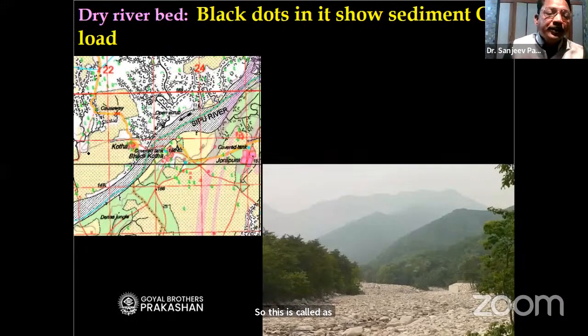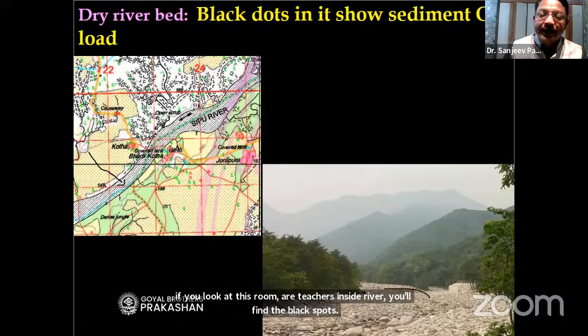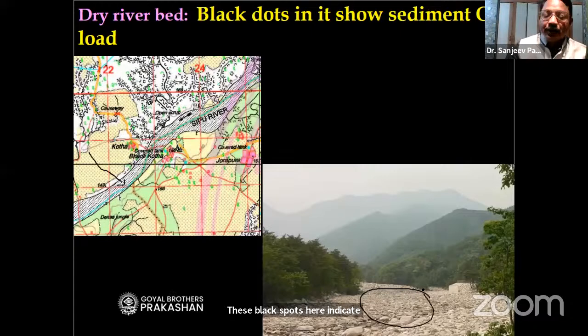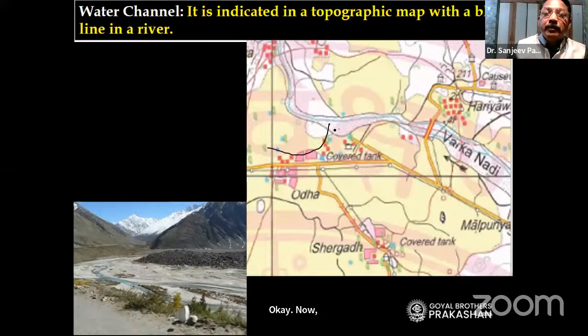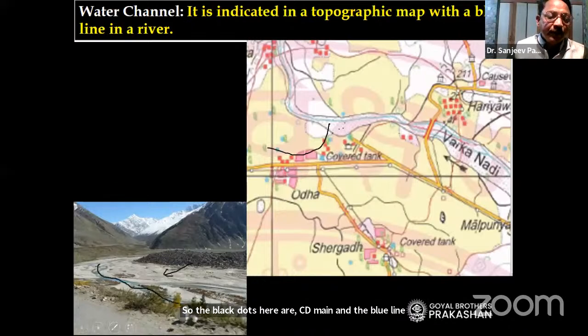Now, if you look at this river, teachers, inside the river you will find black spots. These black spots indicate sediment in the river. Okay. Now here in this river, you will find a blue line and also black dots. The black dots are sediment and the blue line indicates a little bit of water flowing in the river.